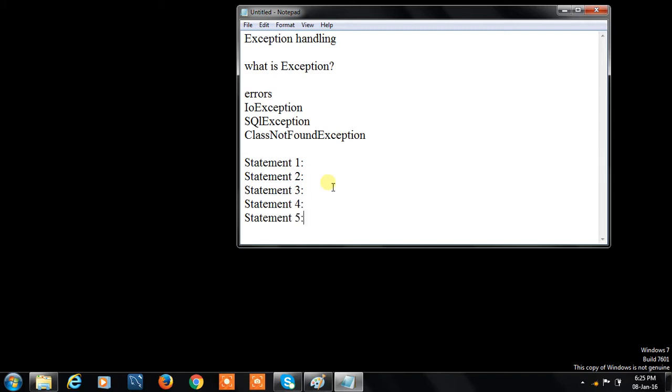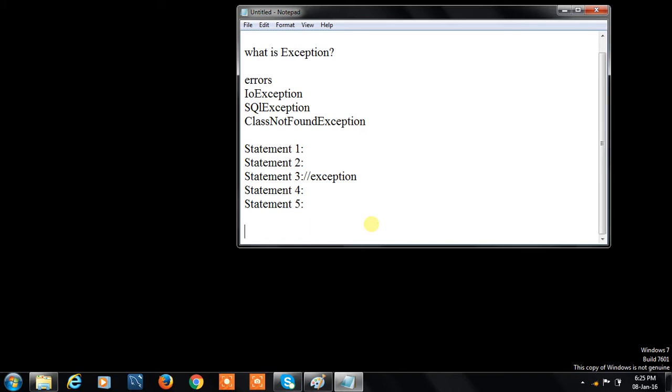In our program, if we have 5 statements and the exception occurs here, then the remaining statements won't be executed and this program will be terminated abnormally. So due to this, we have to handle this exception by using an exception handler.